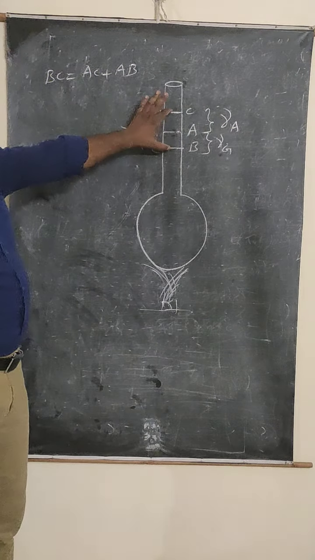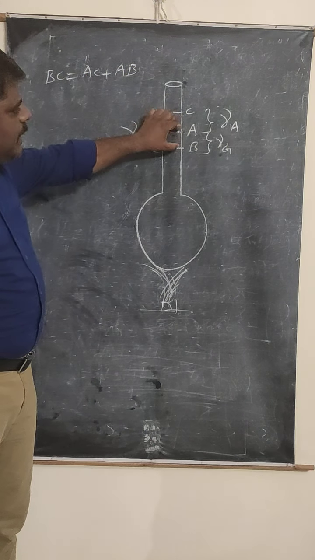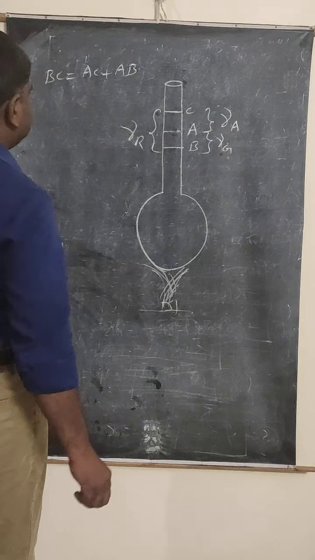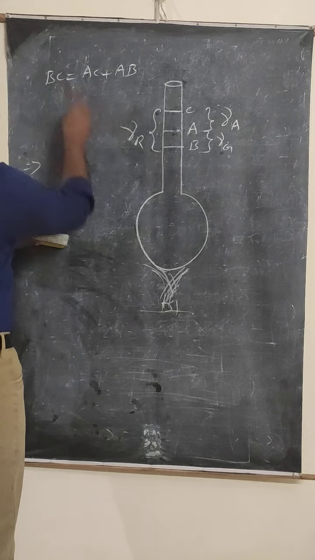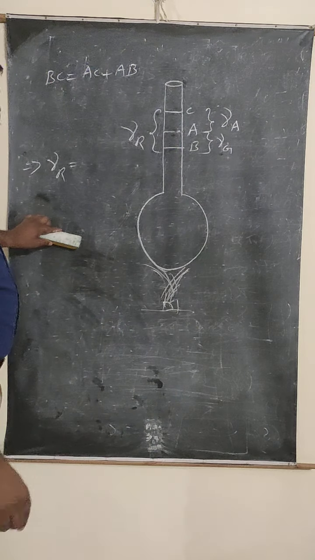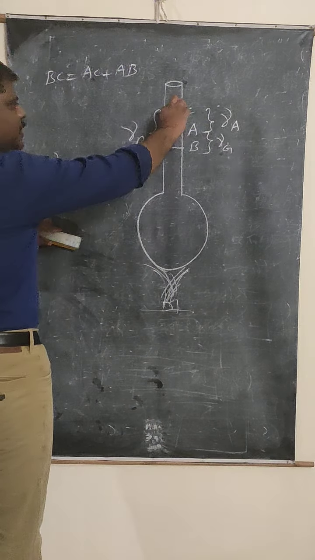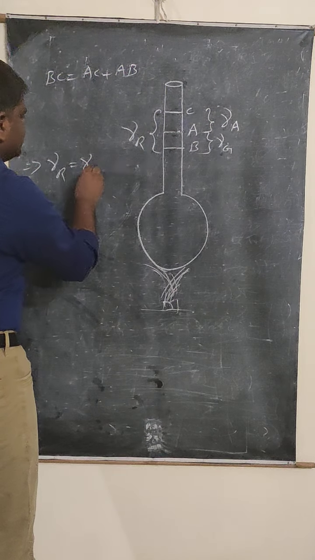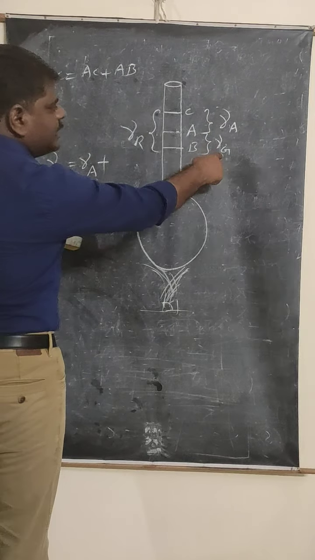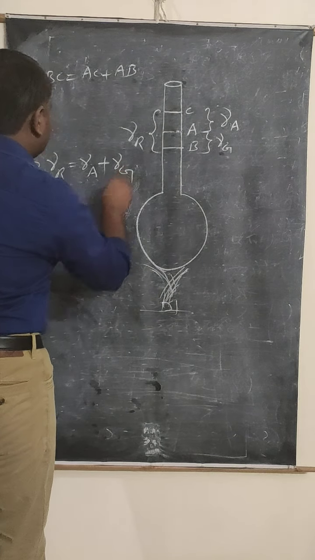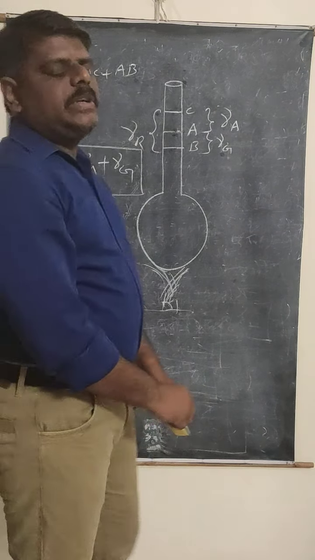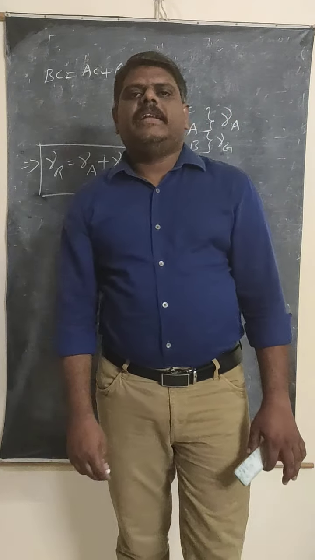That implies BC means gamma R, which is equal to AC, which means gamma A, plus AB, which is gamma G. So gamma R is equal to gamma A plus gamma G. This is the relation between the two types of the volume coefficients of the liquids itself.